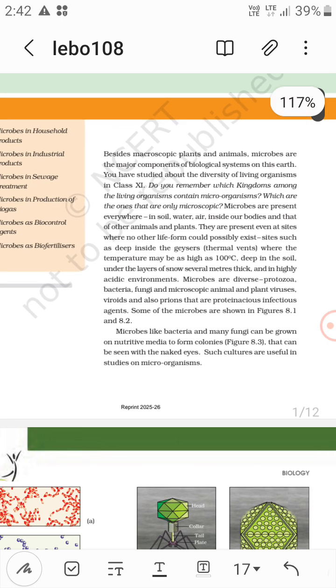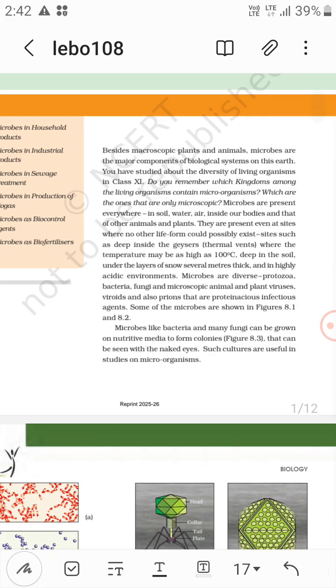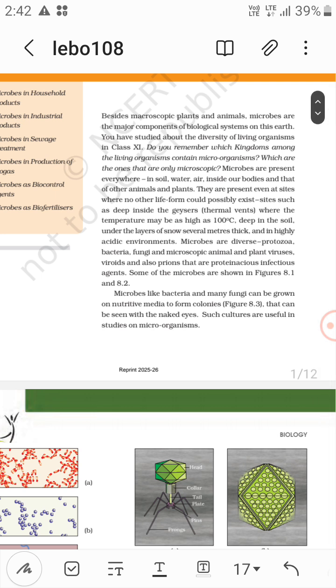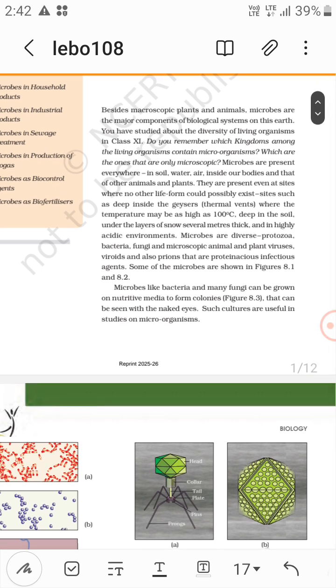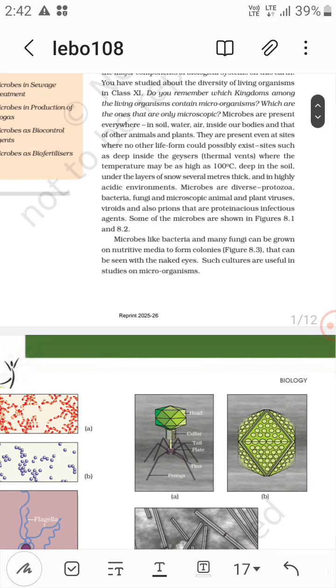Right. The microbes are diverse protozoa. So what are the microbes? What are the protozoa? Protozoa includes in the kingdom Protista, right? So microbes are diverse protozoa, then bacteria, then fungi, then microscopic plant and animal, then viruses, viroids, and also prions that are proteinaceous infectious agents. So all these are microbes.